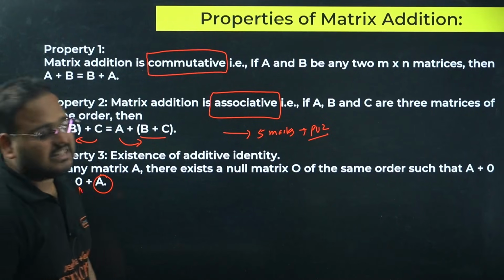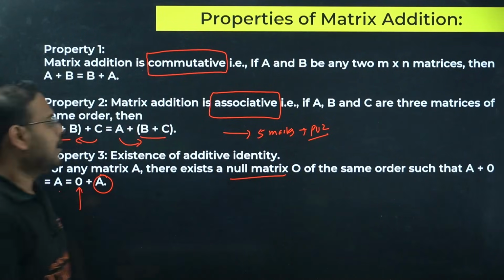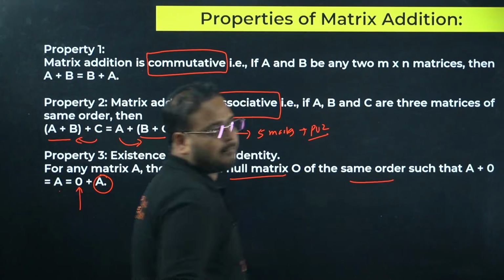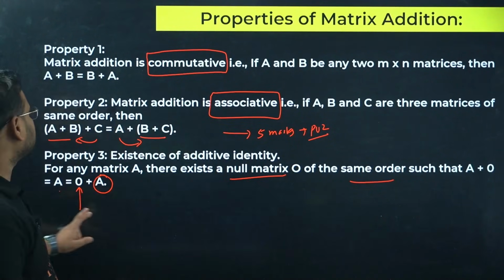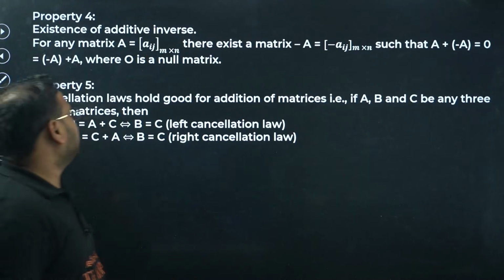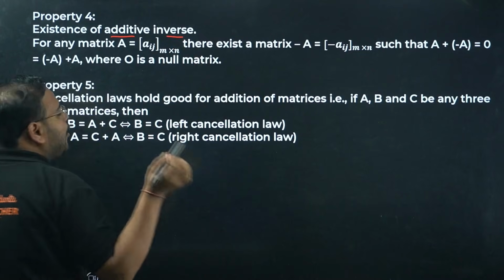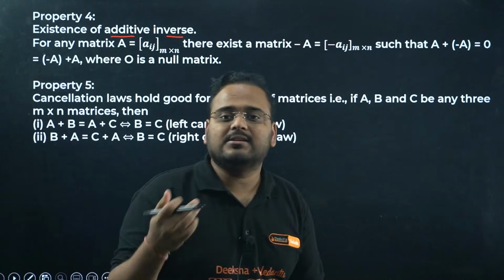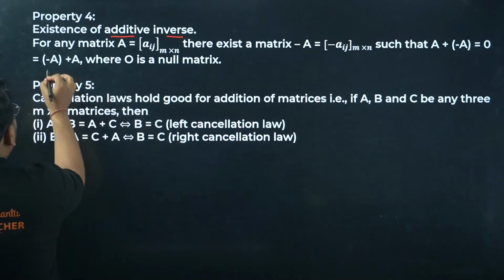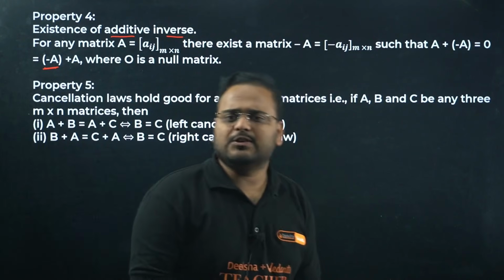That is called a null matrix or zero matrix, again of the same order. 3 cross 3, 2 cross 2, whatever it is, done. Next, property number 4, existence of additive inverse, means what can you add to the matrix to make it 0? Of course, what is that going to be? Minus A. A plus minus A is what? Simply 0 or null matrix.